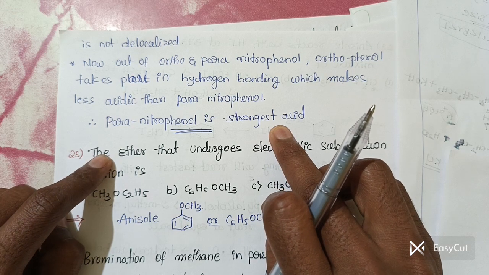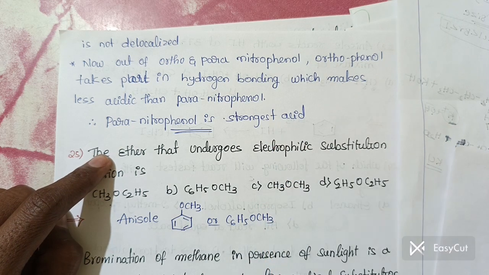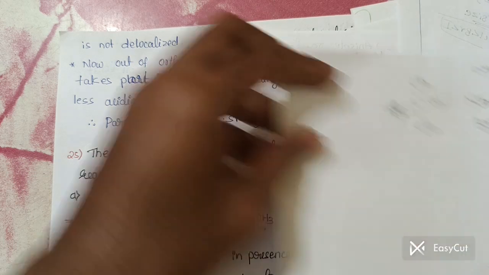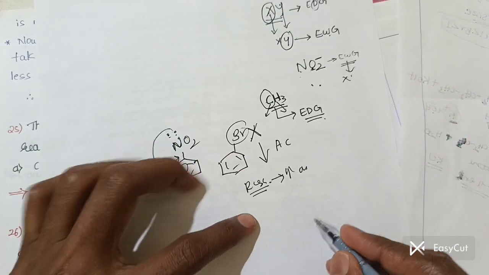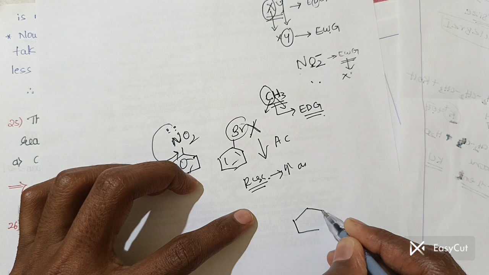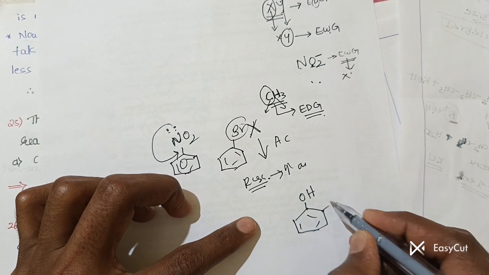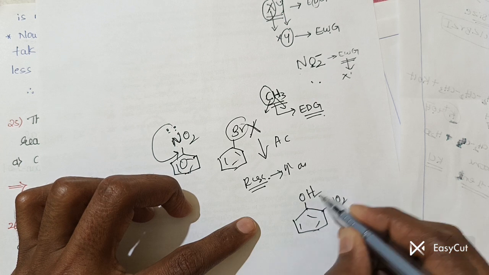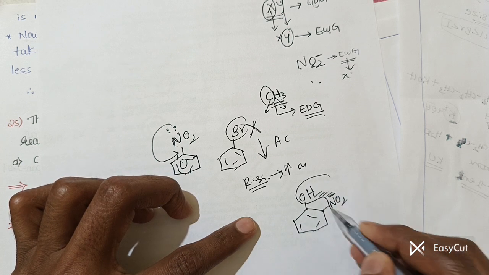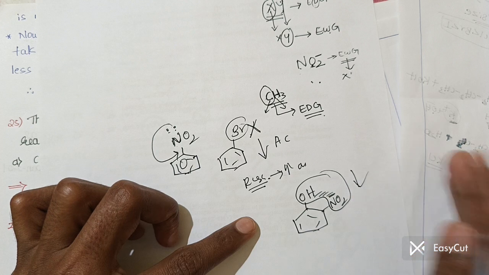Understood? In ortho nitrophenol, what happens? Benzene. So hydrogen bonding will take place. So if you write the structures like this, hydrogen bonding is formed. This is like this is a NO2. Clear? So there is a formation of this hydrogen bond. So due to this it decreases the acidic strength again.